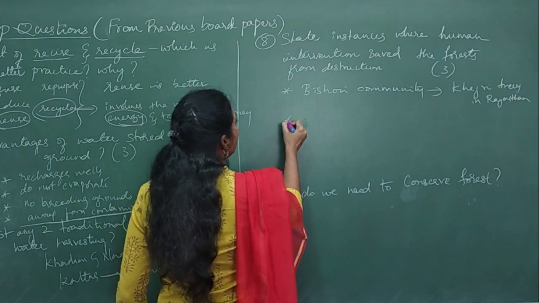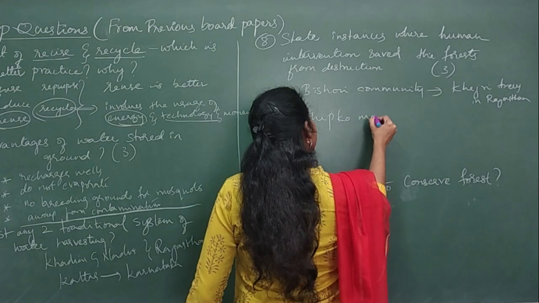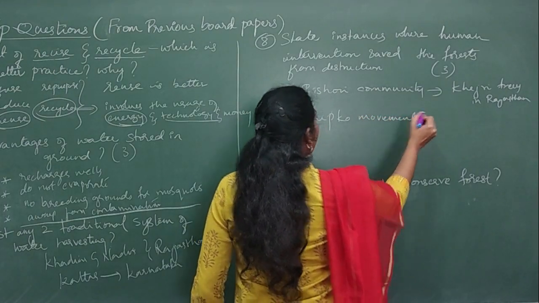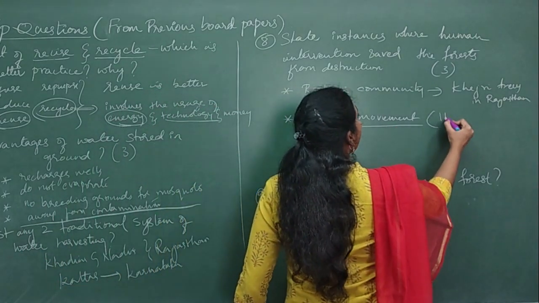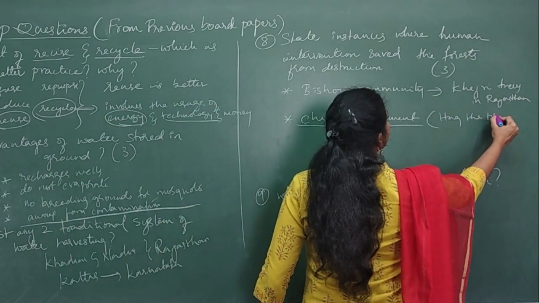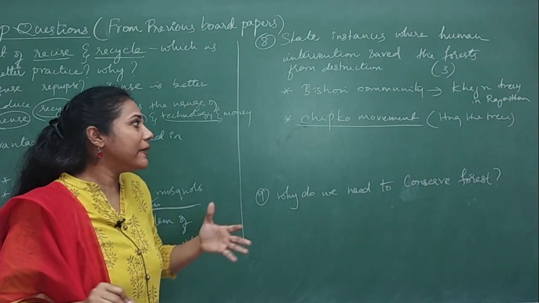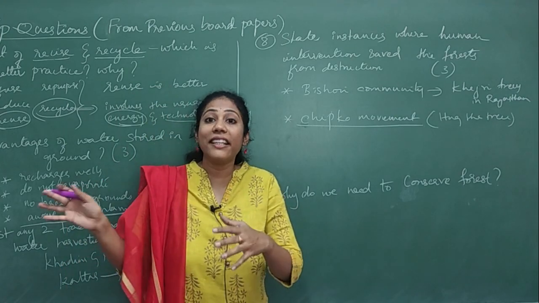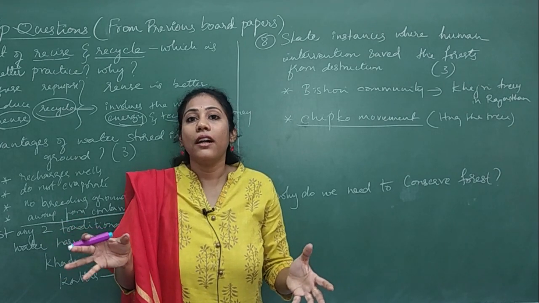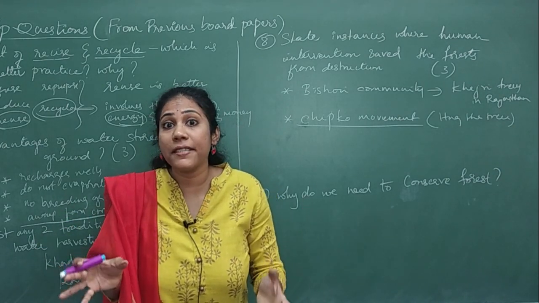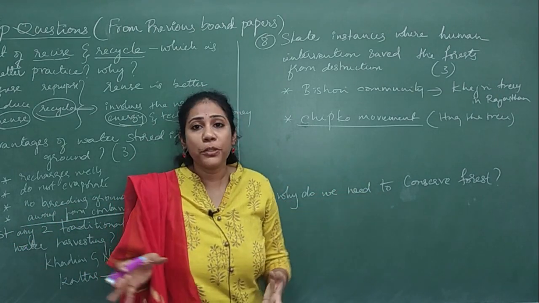right? And the second one is the Chipko movement. Chipko movement can be asked directly in the examination. They would ask you what is the Chipko movement. Okay, so what is the Chipko movement? It is the hug-the-tree movement. Yes or no? Hug the tree movement. High up in the Himalayan region, what happened is some contractors had come to cut the trees, where the local women surrounded the trees, yes or no? Surrounded the trees, making strikes not to cut the trees. So that is what we call the Chipko movement.